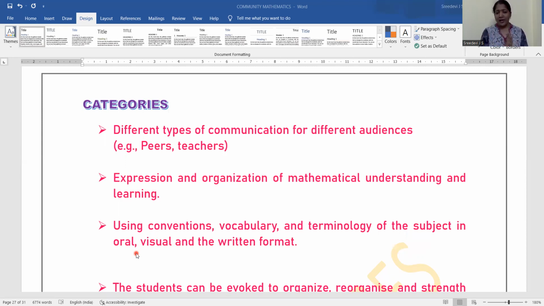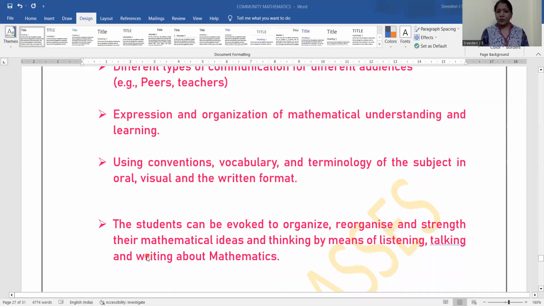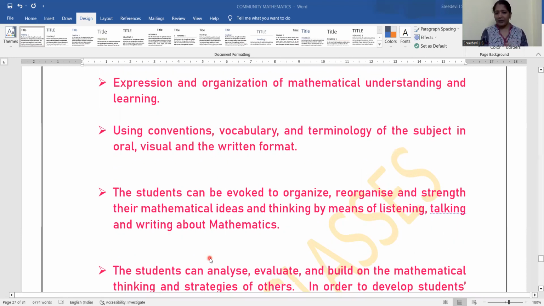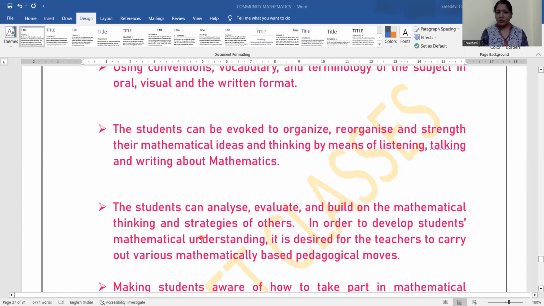Sometimes the oral explanation, visual explanation, and written format depend upon the category of questions asked. Then, the students can be evoked to organize, reorganize, and strengthen their mathematical ideas and thinking by means of listening, talking, and writing about mathematics. So these are the ways students do it. These are the activities through which students can write about or think about mathematical ideas. Then the students can analyze, evaluate, and build on the mathematical thinking strategies of others in order to develop their mathematical understanding.